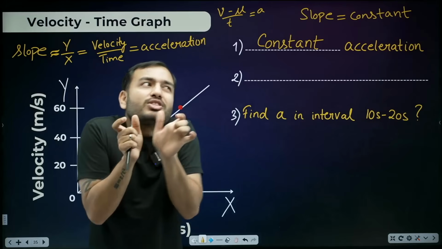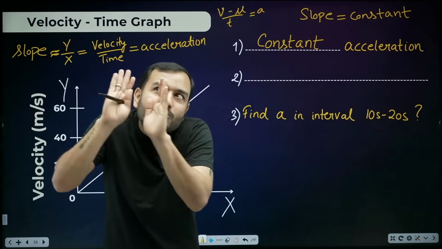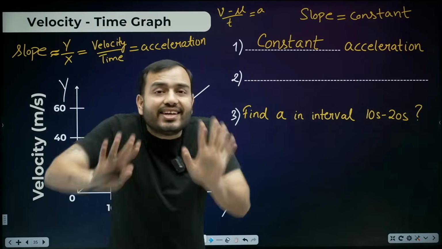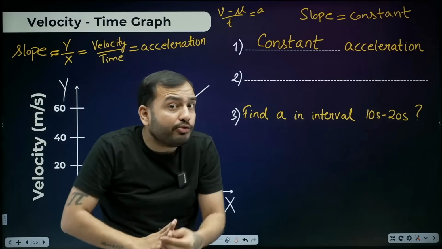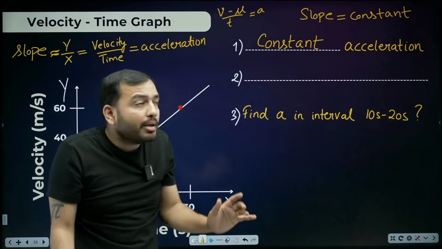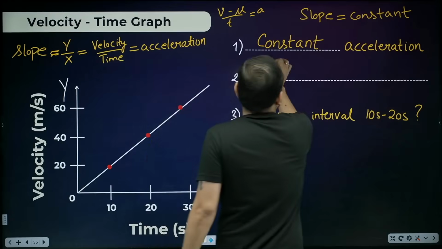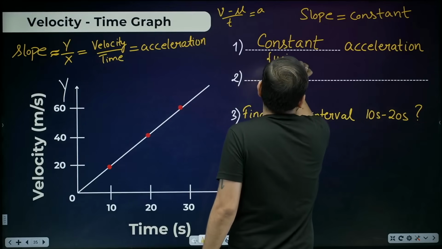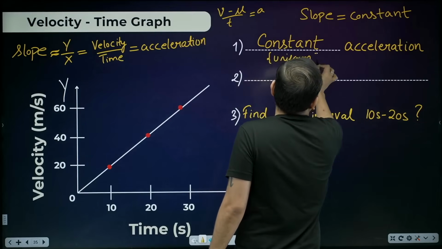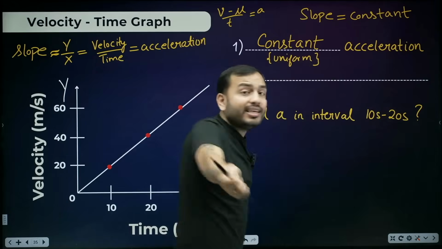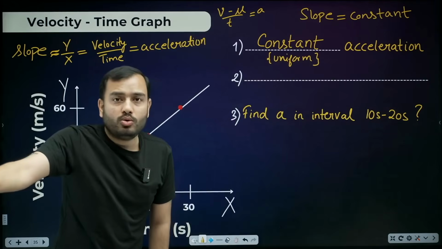But the acceleration, that is the same, right? And the same means uniform. So it's uniform acceleration, not uniform motion. Don't get confused. The motion is definitely not uniform, but the acceleration is uniform. So we call that uniform acceleration, and the acceleration is constant. Is this motion uniform? No, it cannot be.